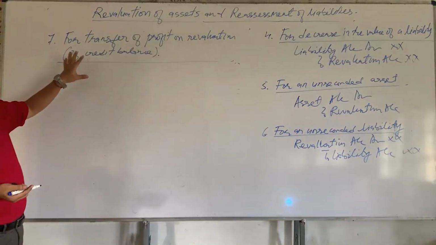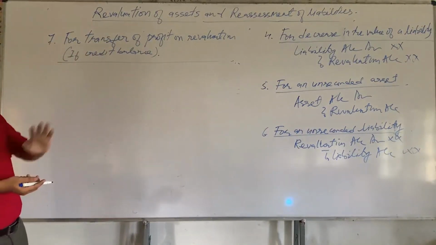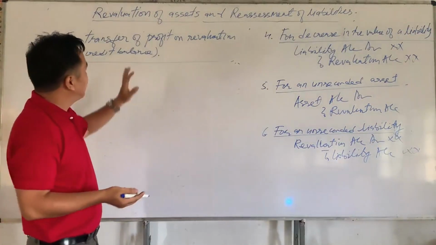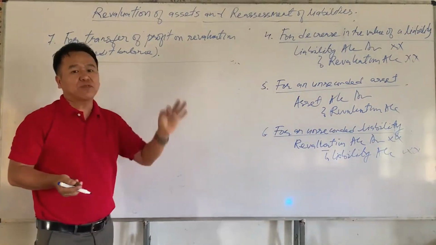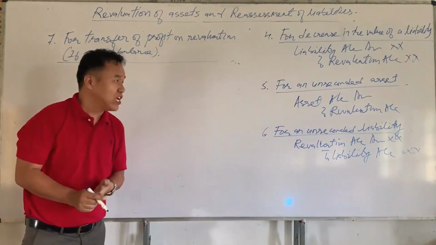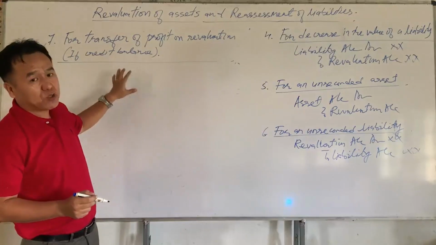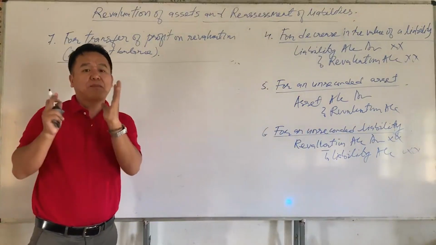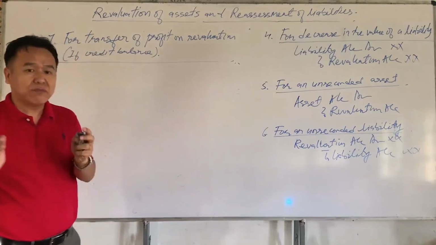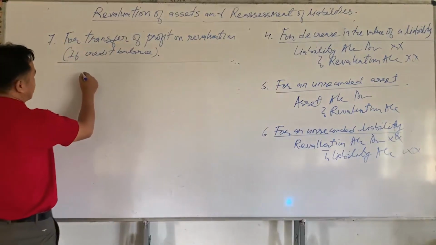So here, if revaluation account shows credit balance, then it indicates profit, and that profit should be transferred to all partners' capital account in their old profit sharing ratio. If profit is transferred to all partners' capital account, then all partners' capital will be increased. So therefore, all partners' capital account will be credited. So the journal entry is